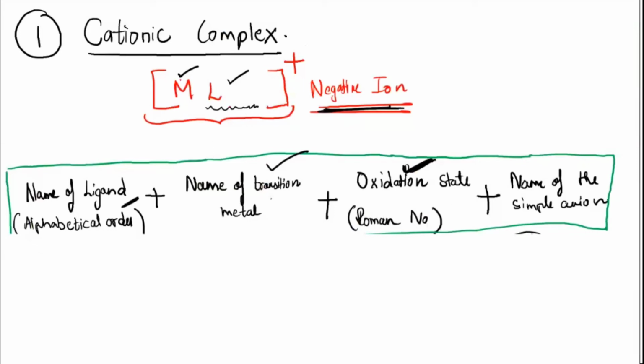Remember that the complex will be the positive charge one, so you have to go with the positive part first, where inside that complex you will name the ligand followed by the metal, then the oxidation state of the metal, then followed by the negative ion which is present outside, that is the counter ion. So this is the order which I have told you.